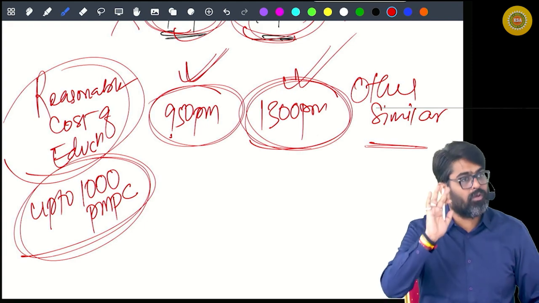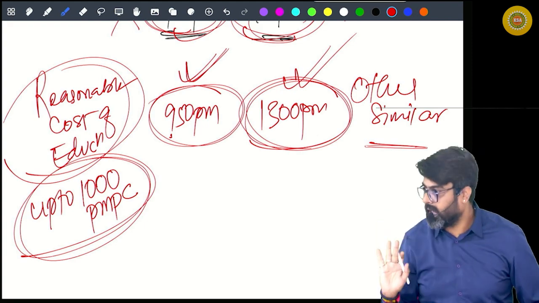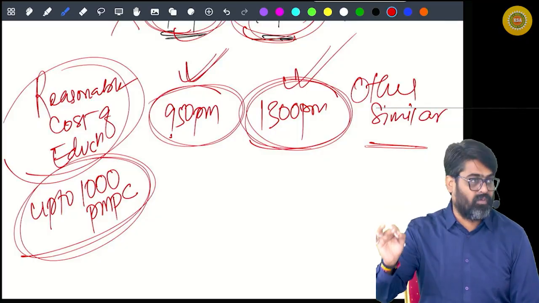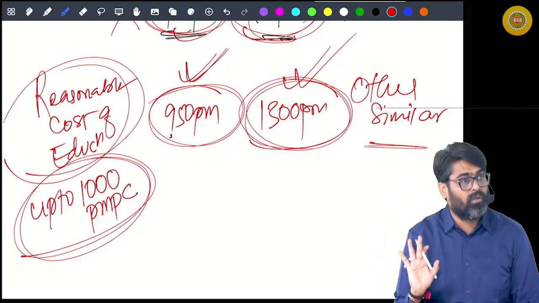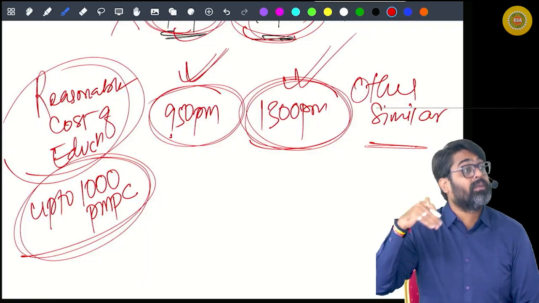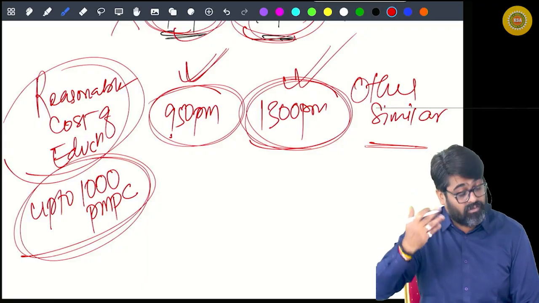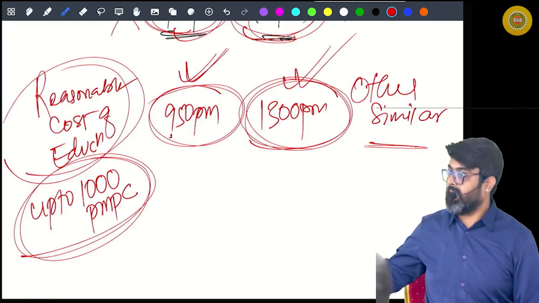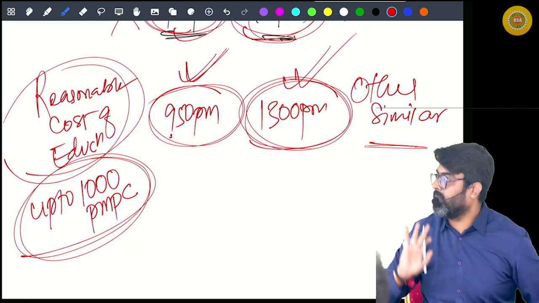But whatever treatment you give, you are supposed to add a note that, in the absence of any specific clarification in the rules regarding the taxability of reasonable education cost being more than 1000, we have taxed the entire amount. Alternatively, the excess can also be taxed.